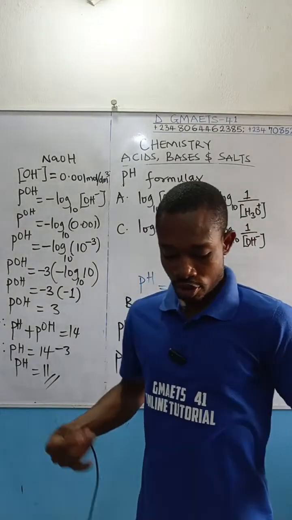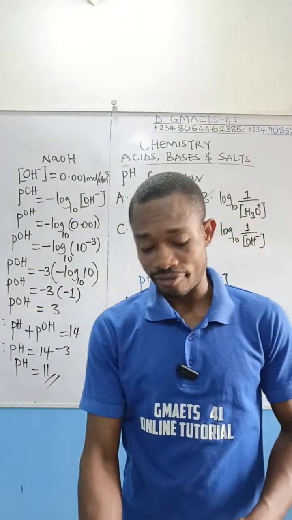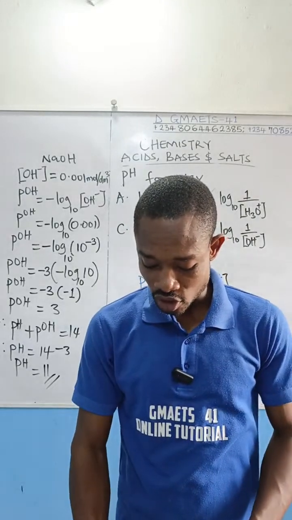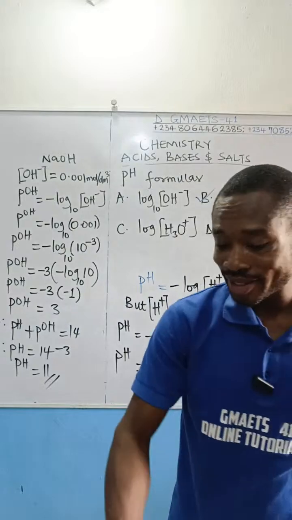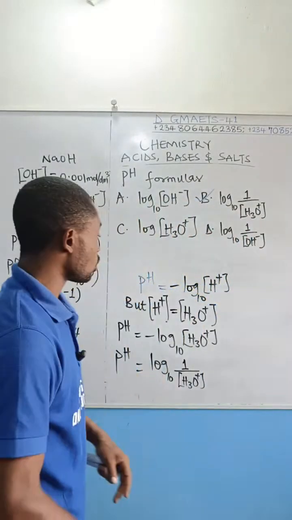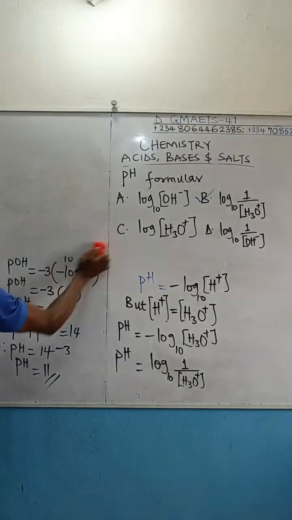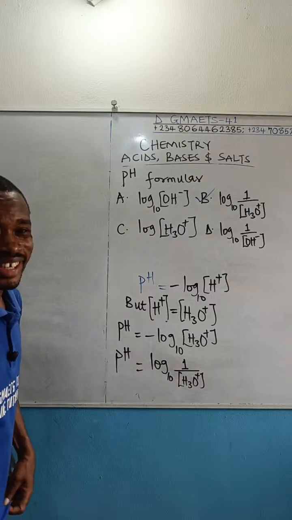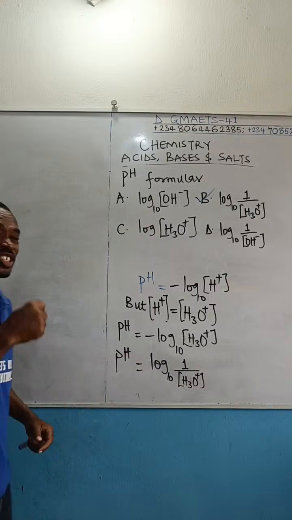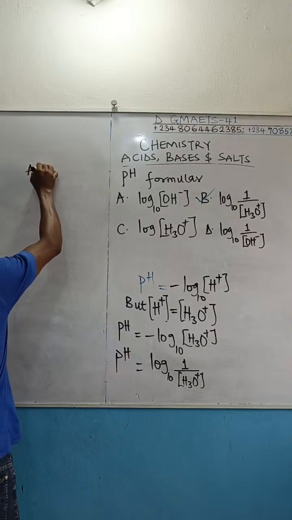Remember, I told you I am going to use silver trioxonitrate 5. Silver trioxonitrate 5 is a soluble salt. So I will react it with sodium chloride. Sodium chloride is also soluble. So these two soluble salts, when they react, will precipitate an insoluble salt, and one of them is silver chloride, like I said.